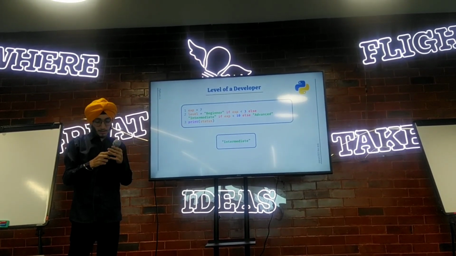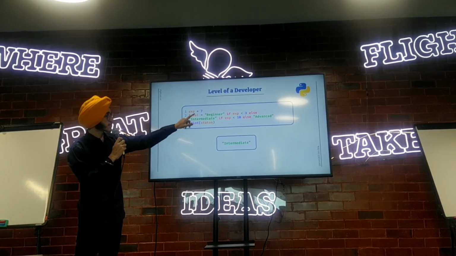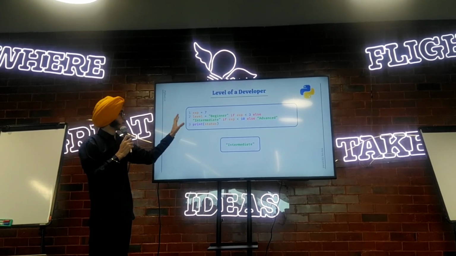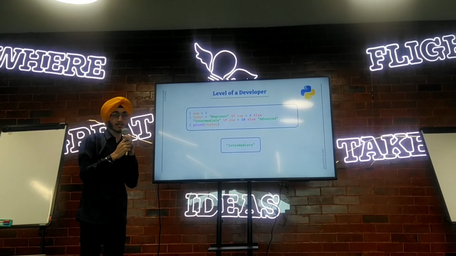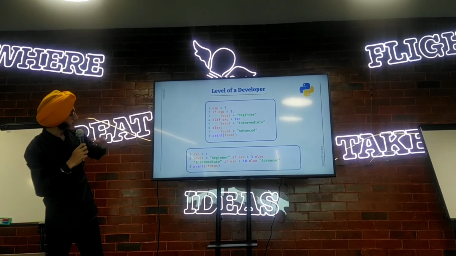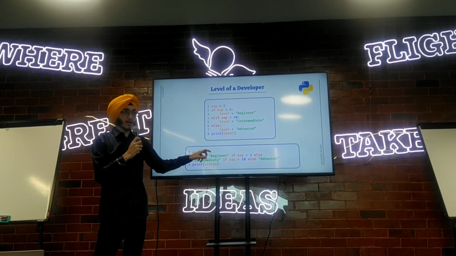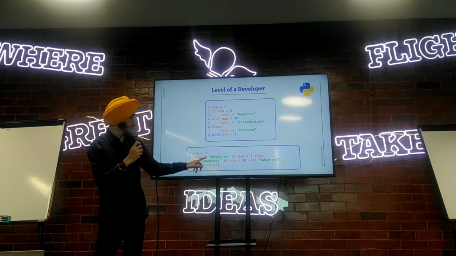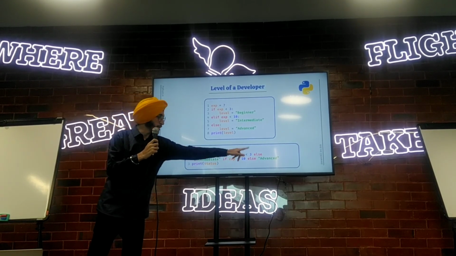And then we have this. So this is the same condition, but it is now converted into an if expression. This second line works similar to the conditions we have seen earlier. Let's see how it is working. Similar to the previous one, first we write the expression which is to be executed when the if condition is true. So first I have written beginner, then the if condition, then else.